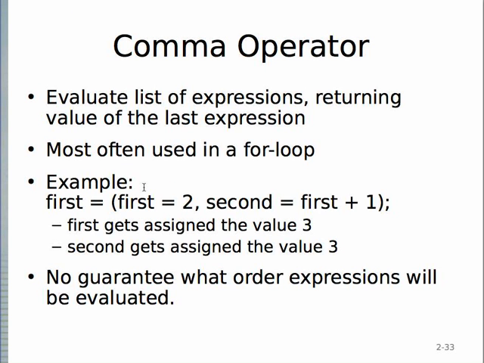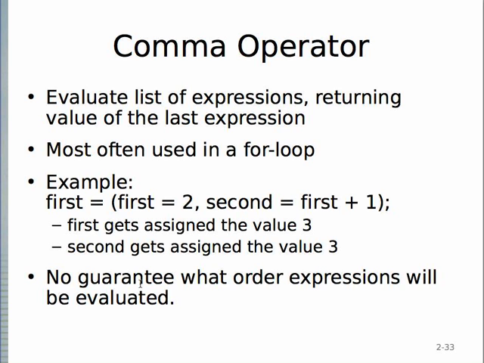Okay, the comma operator is something that is available in Java, but we seldom use it. We can use it. There are many situations where you can use it, but it's mostly used in a for loop. So in each of the three parts of the for loop, for int i equals 0, you can have int i equals 0, comma, int j equals 5, and so on. You can have any number of things there. And then also in the third part of the for loop, where you're doing an i++, let's say, for int i equals 0, i less than 5, i++. Instead of i++, you can have i++, comma, j++, and so on. You can do that in Java. You can do that in C++ as well.